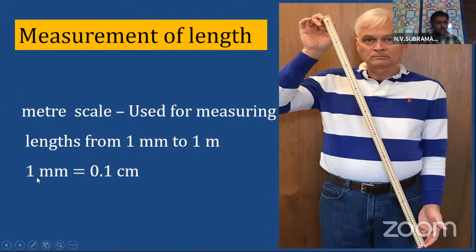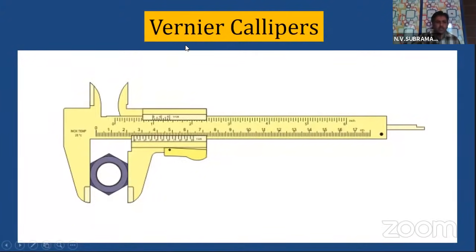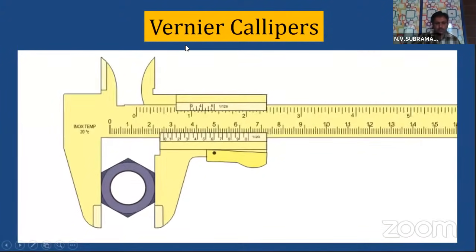And you all know that 1 millimeter is how many centimeters? 0.1 centimeters. So the discussion we are having is, if I want to measure less than 1 millimeter, how to do it? That is the question. For that, let us see how to do it. We can use something called vernier calipers for that.